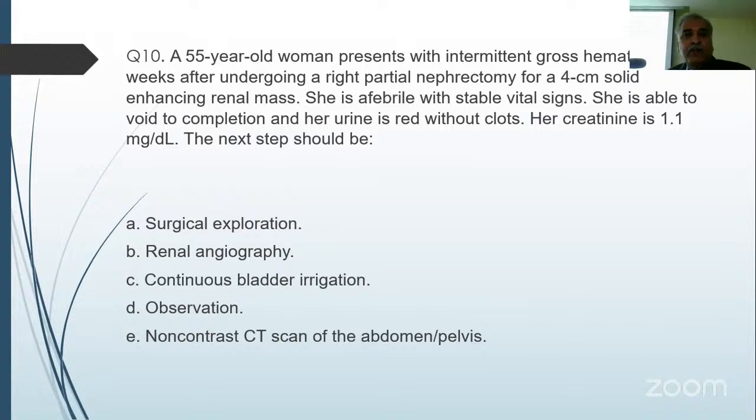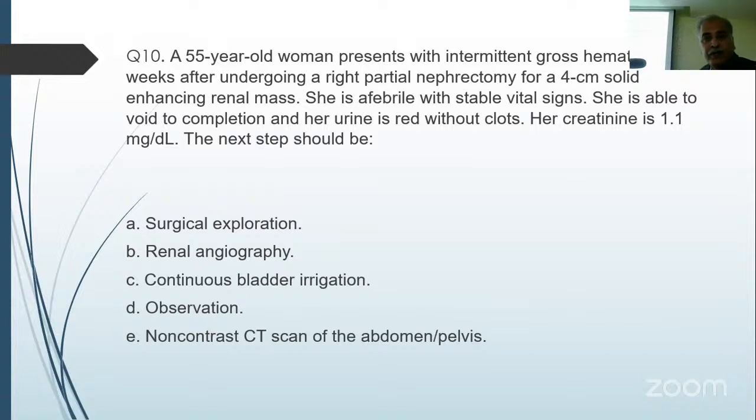Yes. So a 55-year-old woman presents with intermittent gross hematuria 2 weeks after undergoing a right partial nephrectomy for a 4 centimeter solid enhancing renal mass. She is afebrile with stable vital signs. She is able to void to completion and her urine is red without clots. Her creatinine is 1.1. The next step should be